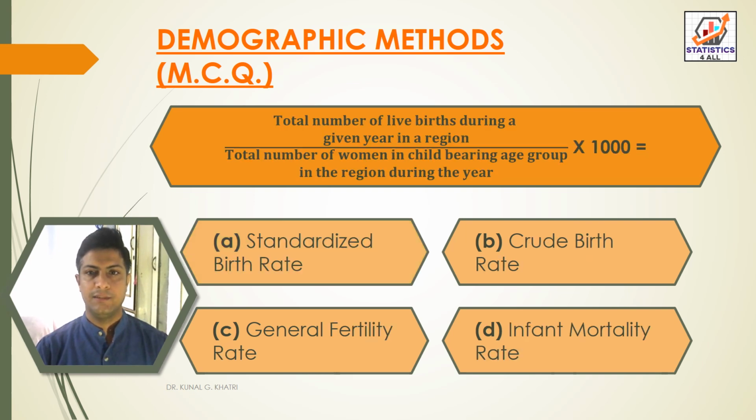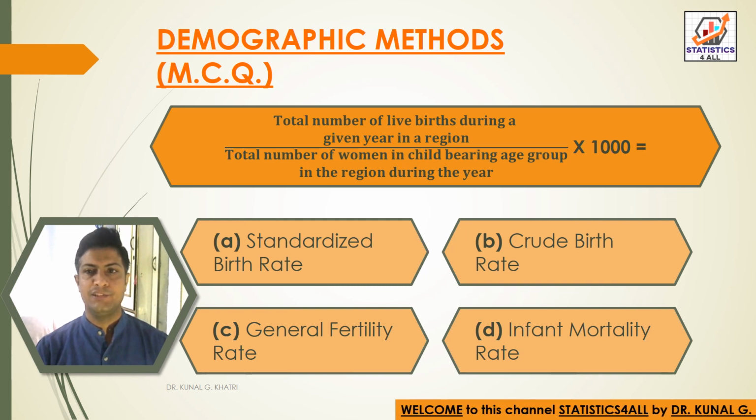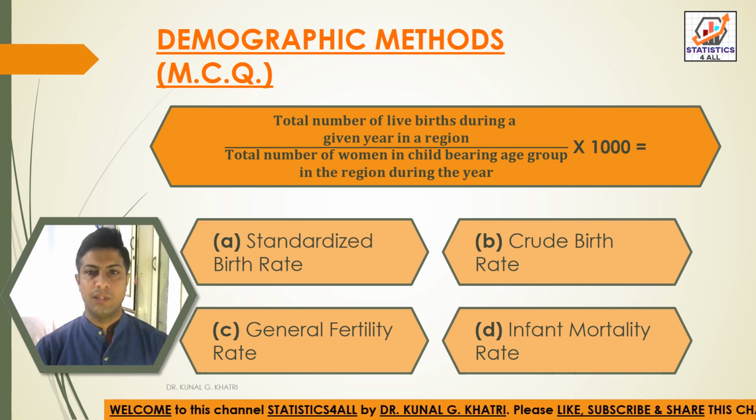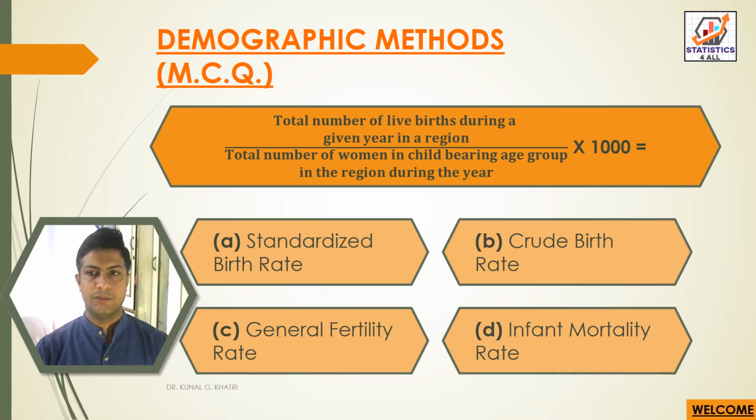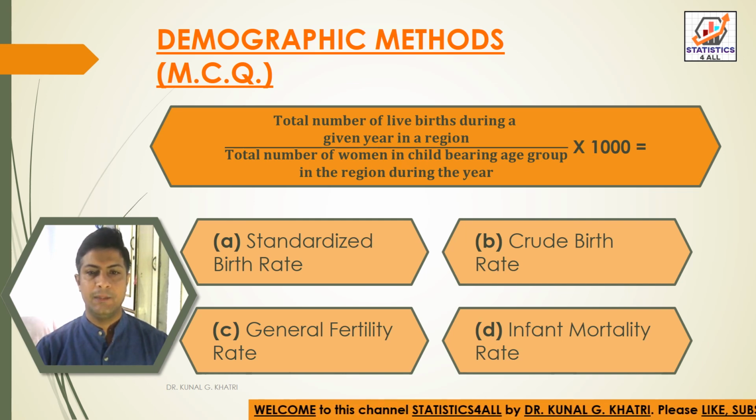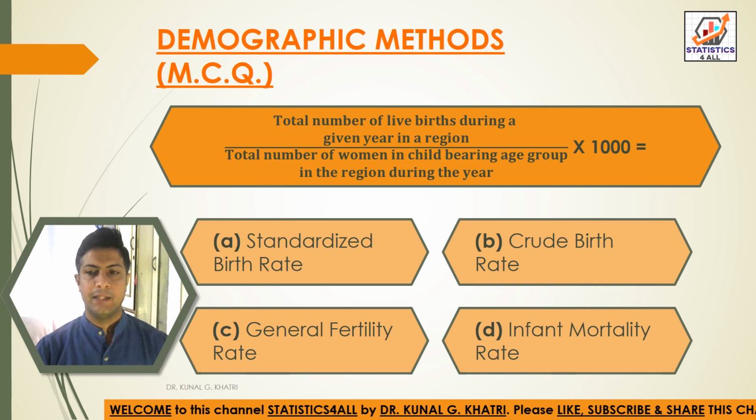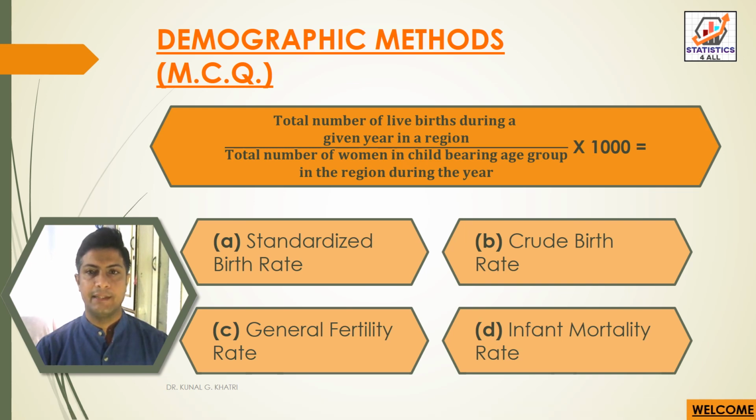Next question, total number of live births during a given year in a region divided by total number of women in childbearing age group in the region during the year into 1000, that is equal to option A standardized birth rate, option B crude birth rate, option C general fertility rate, and option D infant mortality rate.